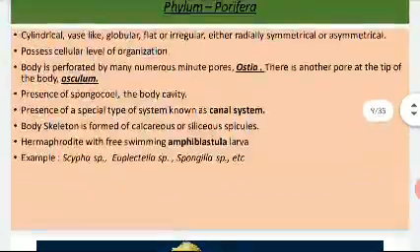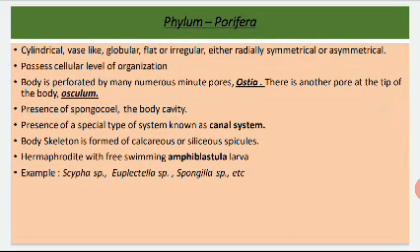Okay, now their body cavity is known as the spongocoel, and they possess a special type of system known as the canal system, and this canal system acts as their digestive system, circulatory system and excretory system. Now their body skeleton is made of calcareous and siliceous spicules, and they possess a radially symmetrical or sometimes asymmetrical body, and they are hermaphrodite and their larval form is known as the amphiblastula.